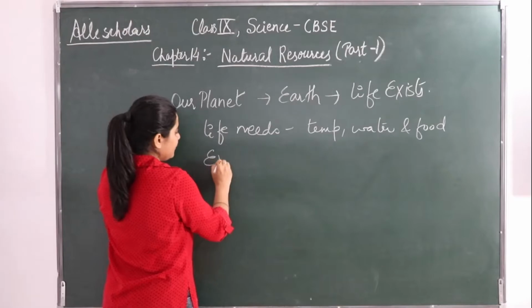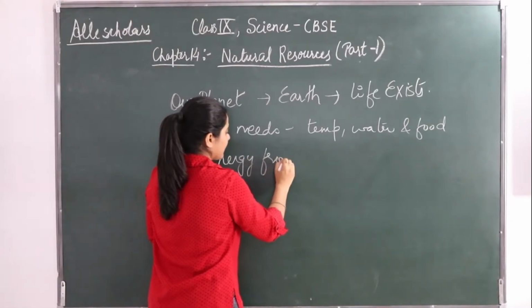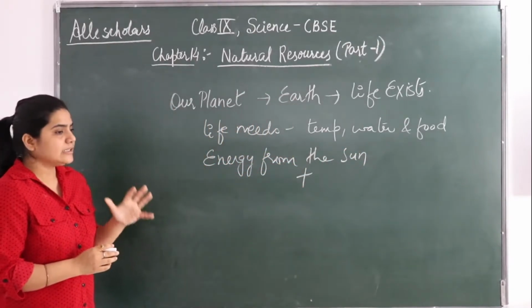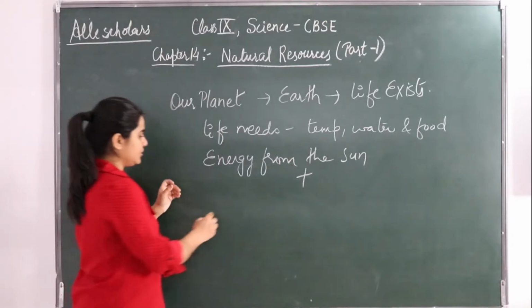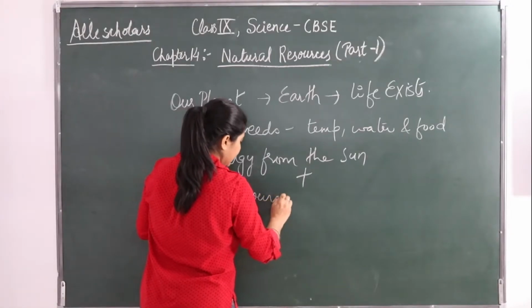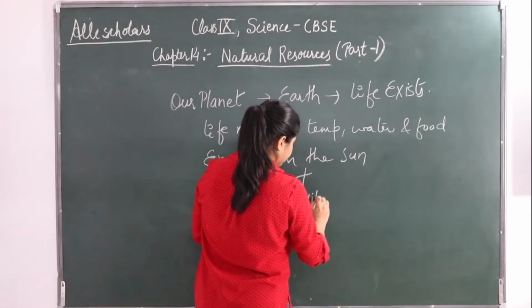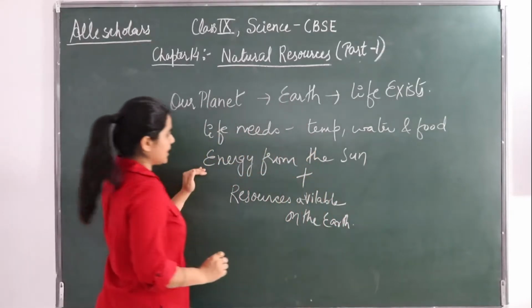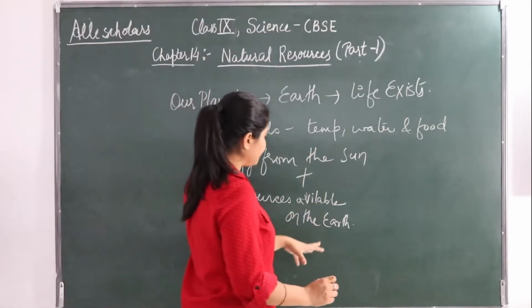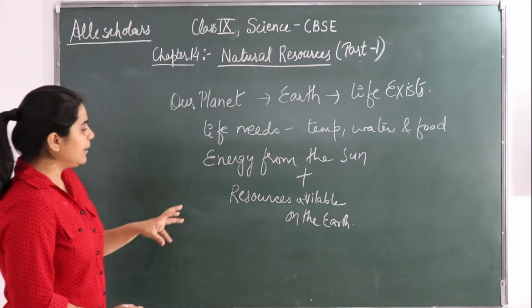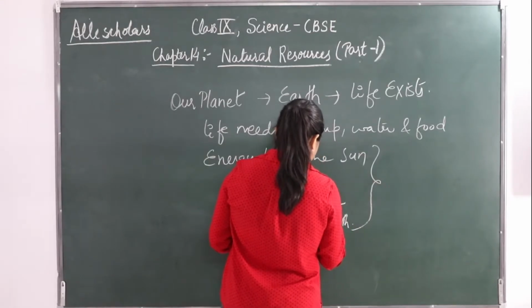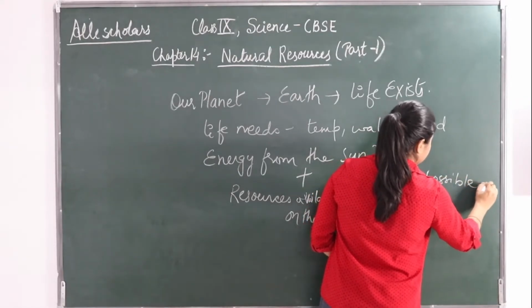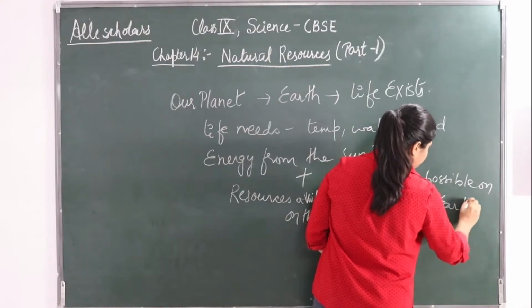These two things, the energy from the sun and the resources available on the earth, make life possible on the earth.